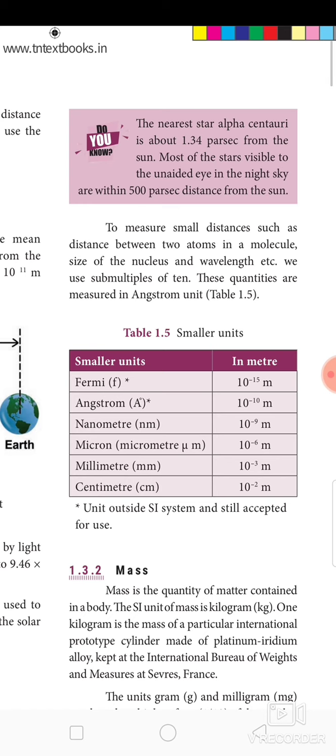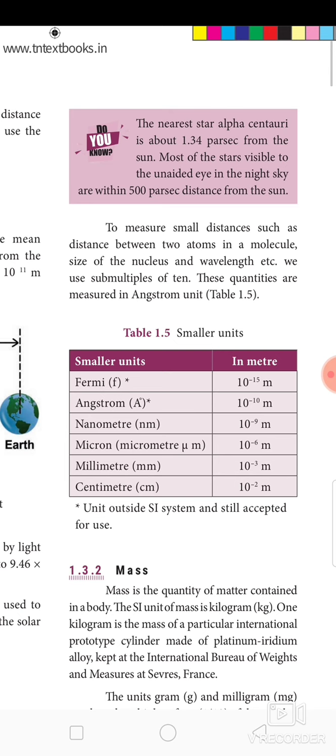Table 1.5 shows you smaller units of meter. 1 Fermi is equal to 10^-15 meter. 1 angstrom is equal to 10^-10 meter. 1 nanometer is equal to 10^-9 meter. 1 micron or micrometer is equal to 10^-6 meter. 1 millimeter is equal to 10^-3 meter, and 1 centimeter is equal to 10^-2 meter.